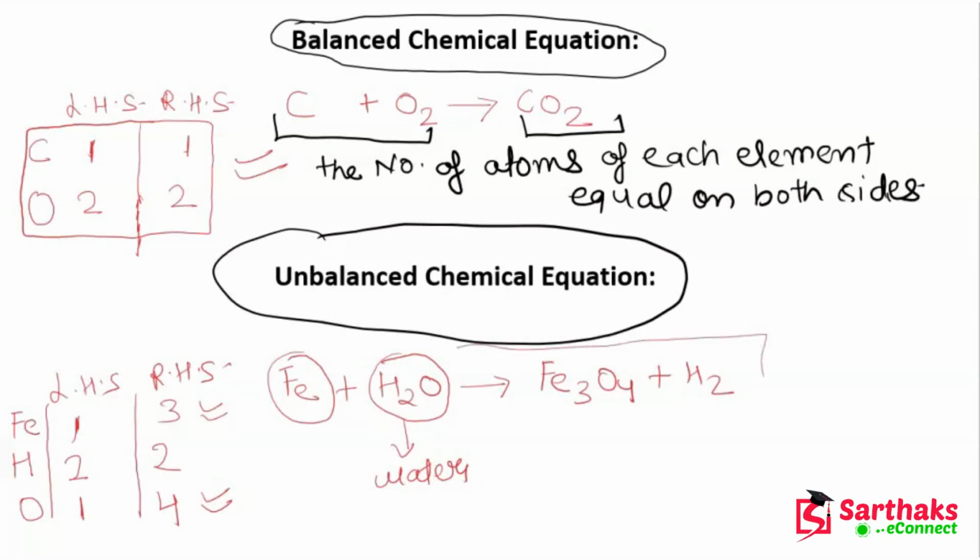Because according to the law of conservation of mass, the number of atoms of each element on both sides should be equal. Otherwise, it will not abide by the law of conservation of mass. So that's why we need to balance this unbalanced chemical equation. If it is already balanced, then it is okay. But if it is not already balanced, then we do have to balance it. And how do we balance a chemical equation? That is our upcoming topic.